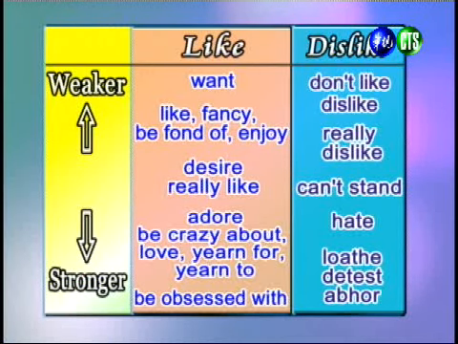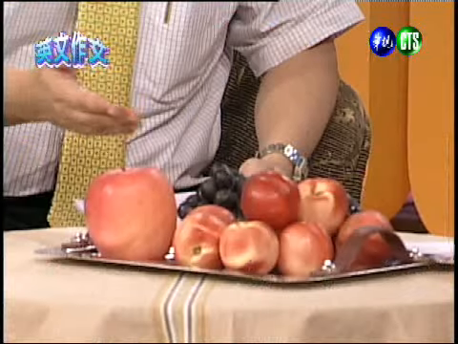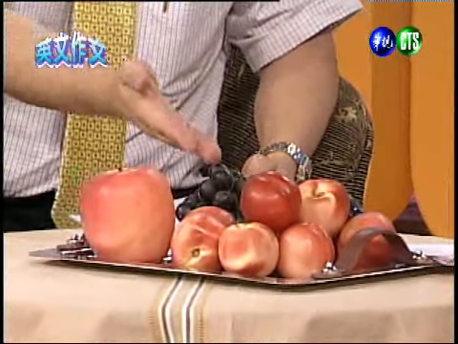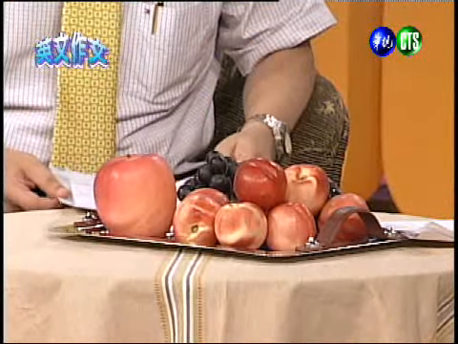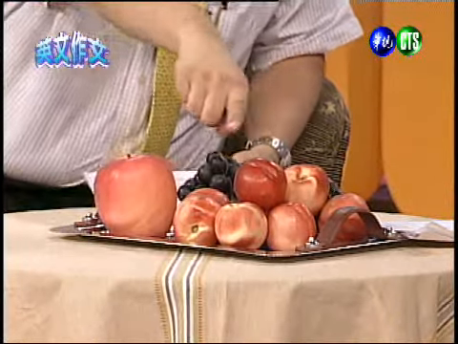All right, let's look at some examples of how to use these words. Let's start by taking a look at some different kinds of fruits. We have apples, we have some apricots, and we have some grapes. So, Michael, are these all fruits that you like? Yeah, I like all these different kinds of fruits. So, which one do you like the most? I would say that I like the apricots over here.